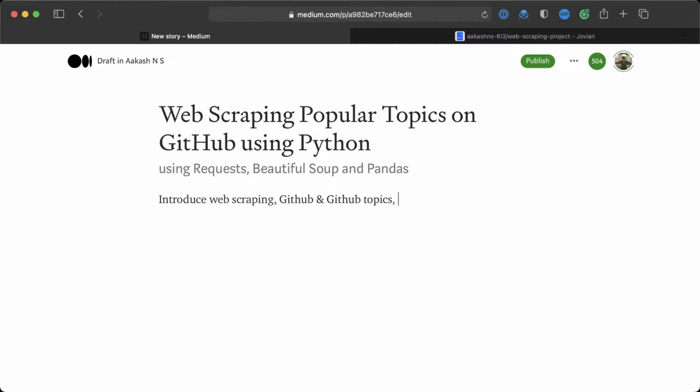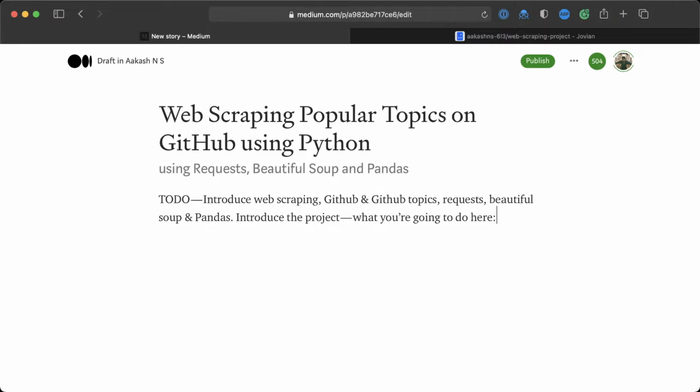Then you want to introduce the different libraries from Python that you're using. For example, requests, beautiful soup, and pandas. Okay, so just one line about each of these, and then introduce the project, which is what you're going to do here. Okay, so this is what we need to put in the introduction.